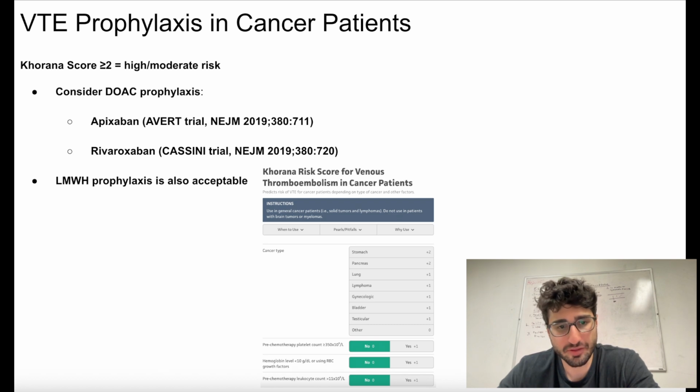In these patients, prophylactic anticoagulation with a DOAC like apixaban or rivaroxaban can be considered, as supported by the AVERT and CASSINI trials. Low molecular weight heparin is also an acceptable alternative in high-risk patients.